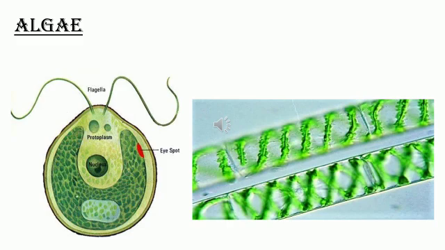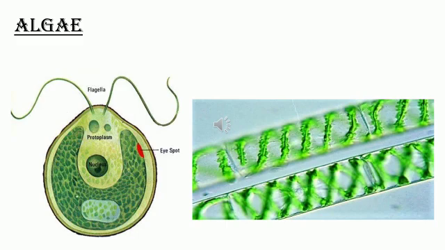They are found in fresh water, wastewater and the sea. Most algae are microscopic. We can't see them through our naked eye, but some, like seaweeds, are quite large and can be made out through our naked eyes.